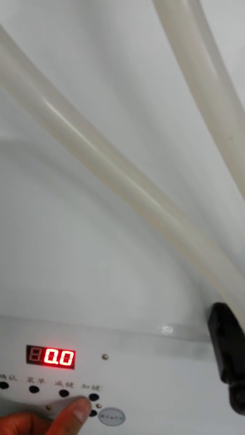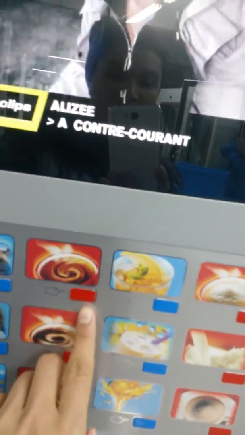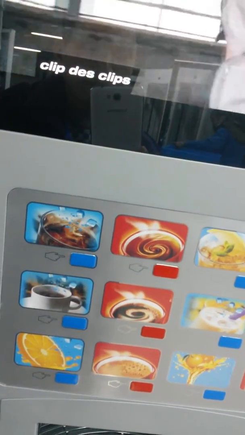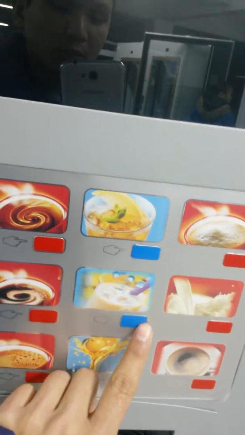And second canister, you can set different price. 0. You can set 0. And this is the first drink, first drink, second drink, third drink, and fourth drink, 5, 6.